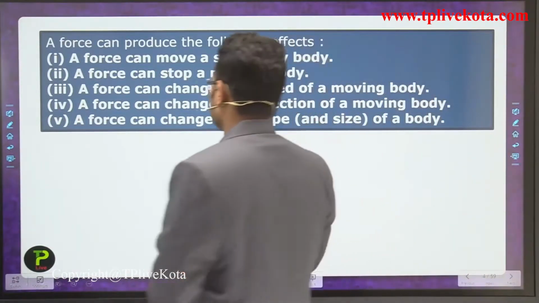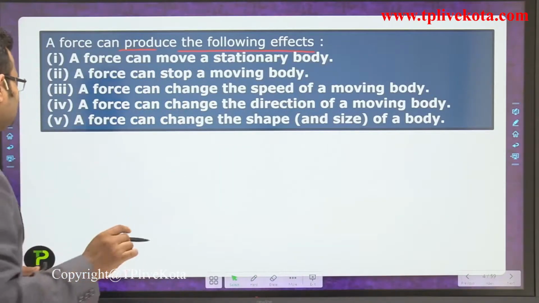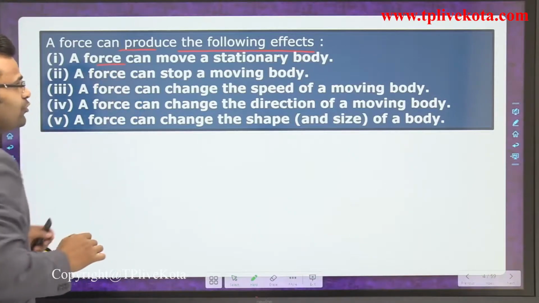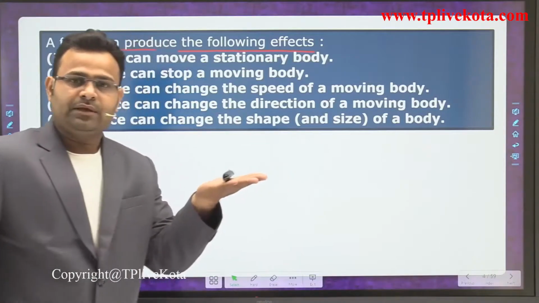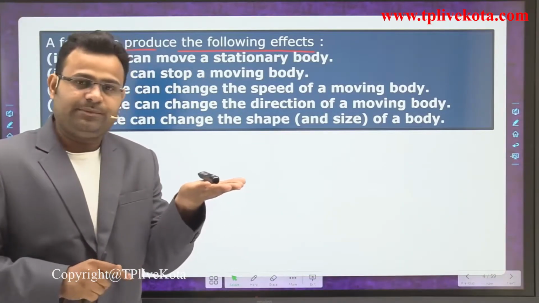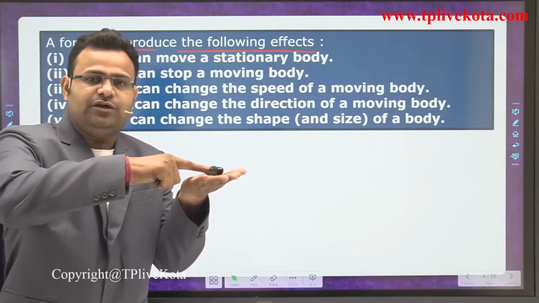First of all, a force can produce the following effects. First effect: if we apply a force on a stationary object, that body at a stationary position starts to move.